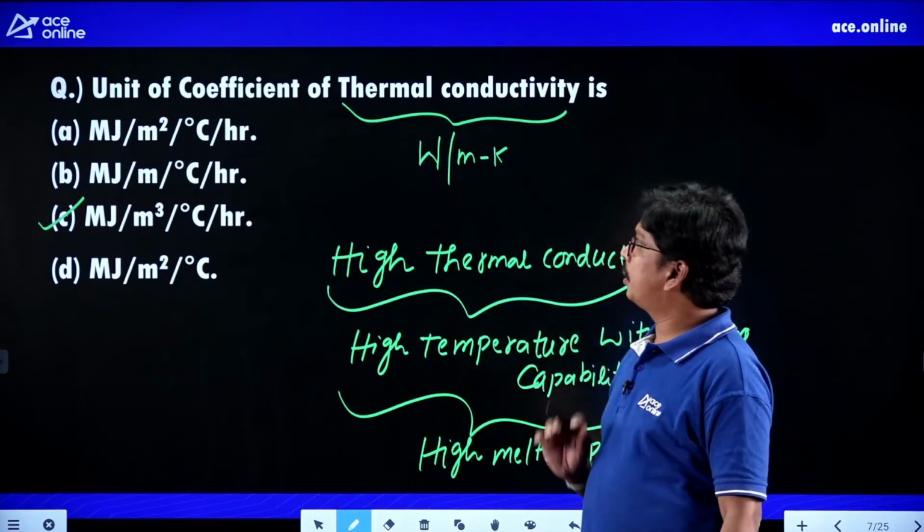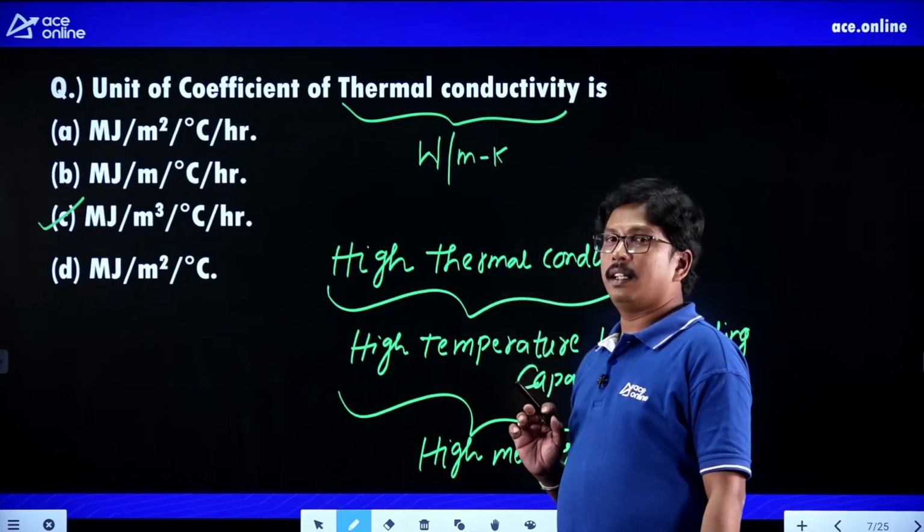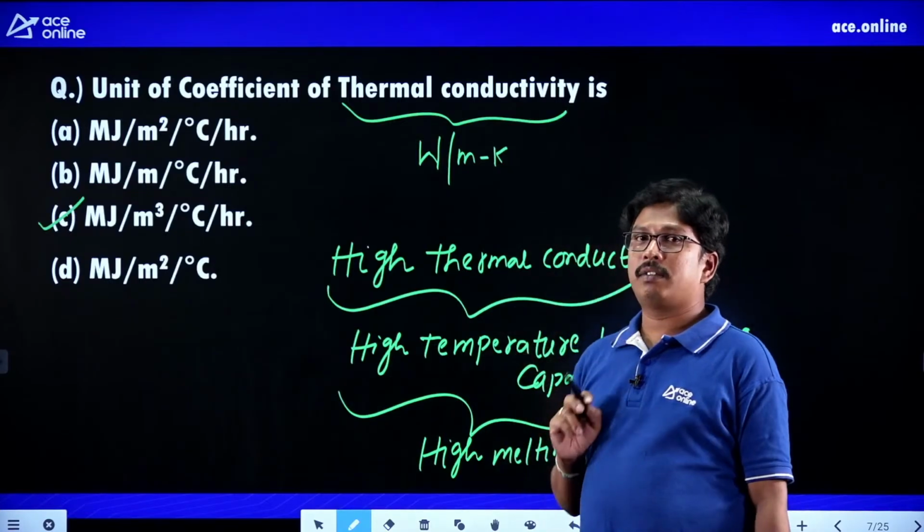Clear, students? These are the units and properties you have to remember for the heating element.